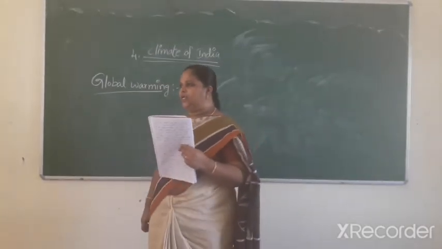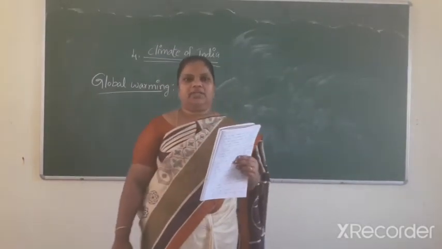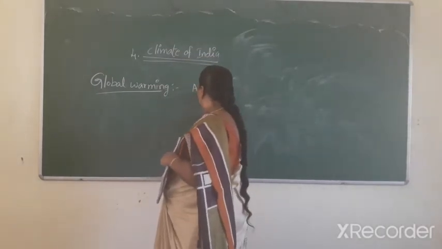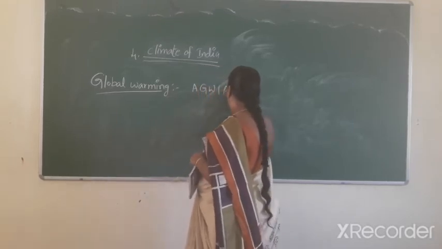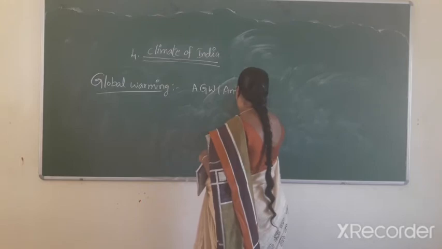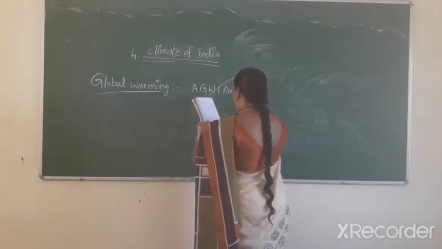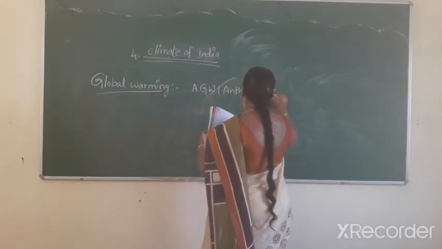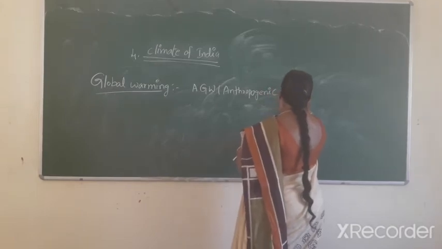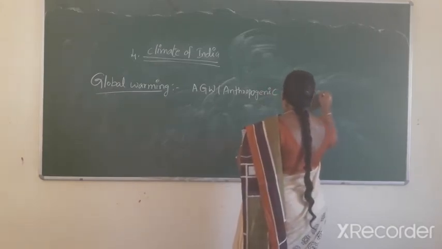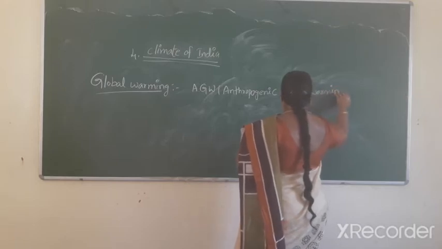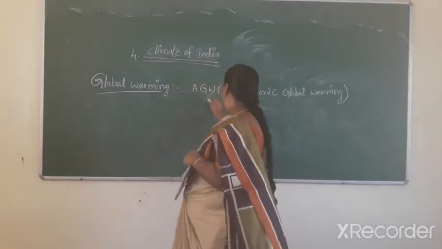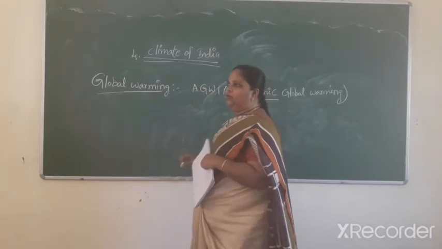Hence the current global warming trend is called AGW, anthropogenic global warming. Anthropogenic means caused by humans.